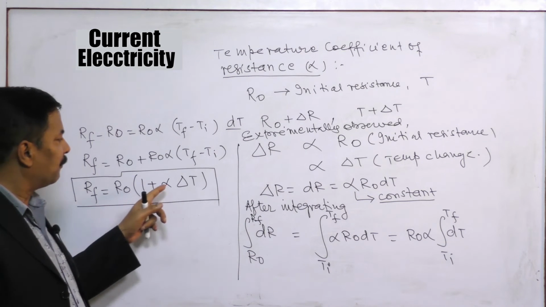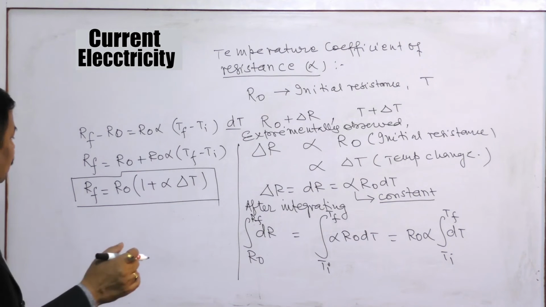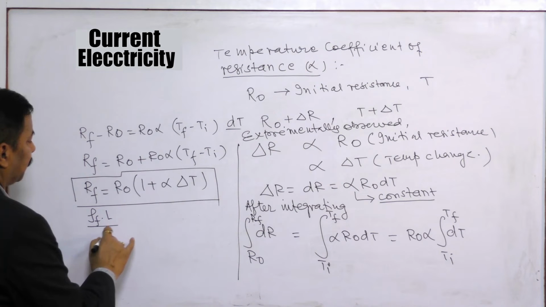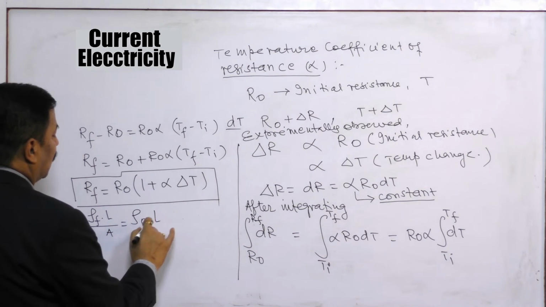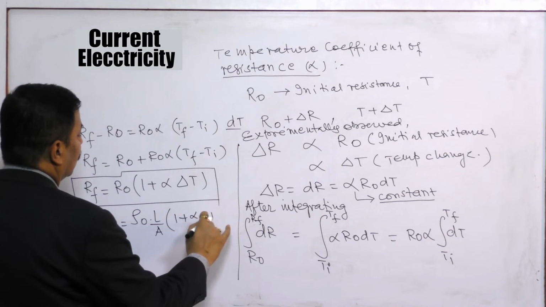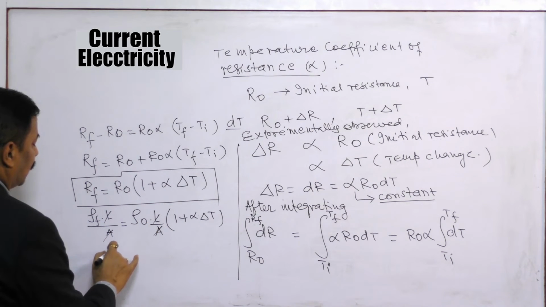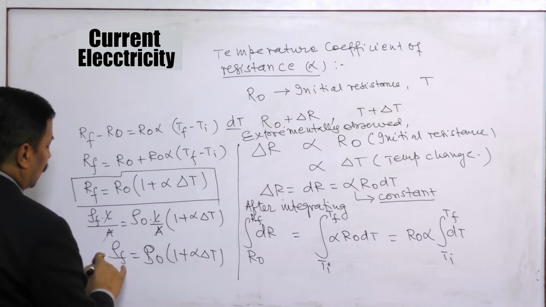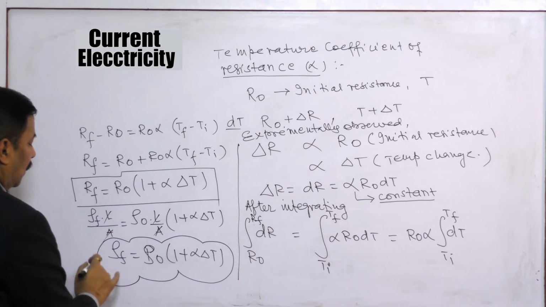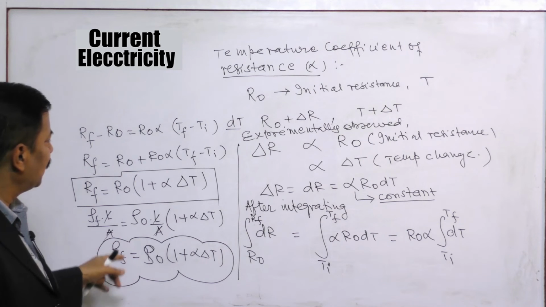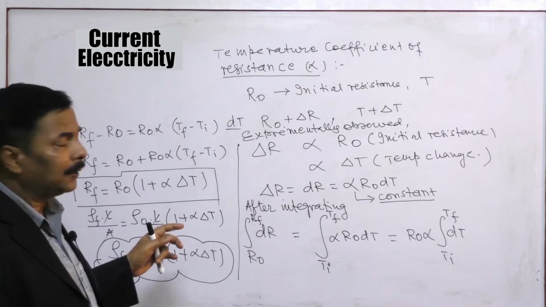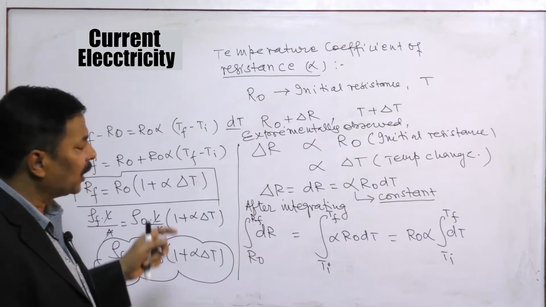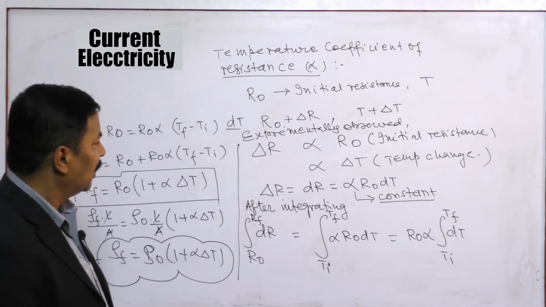If it is the same material, we can write in terms of resistivity: R equals rho L by A, so rho final L by A equals rho initial L by A times 1 plus alpha delta T. L by A will cancel, and you get rho final equals rho initial times 1 plus alpha delta T. So this is the resistance and resistivity expression for temperature change, and it should be clearly understood so that we can apply it while solving problems of resistance and resistivity.